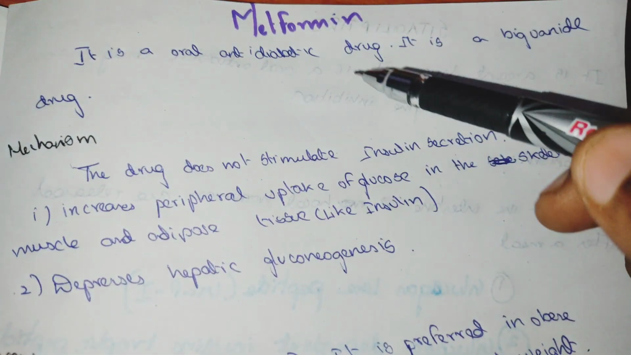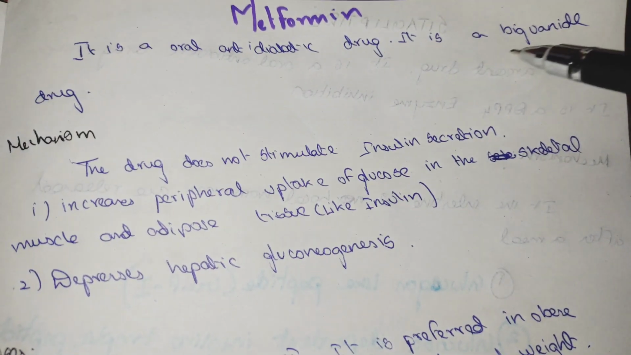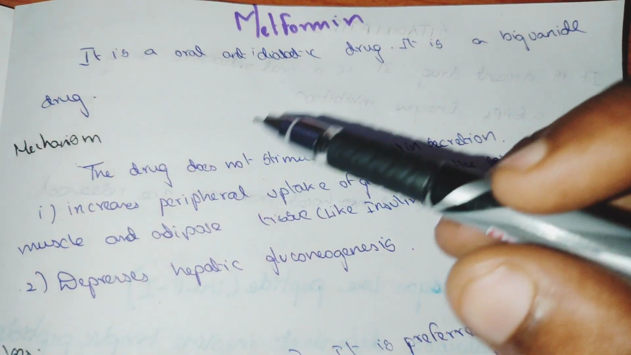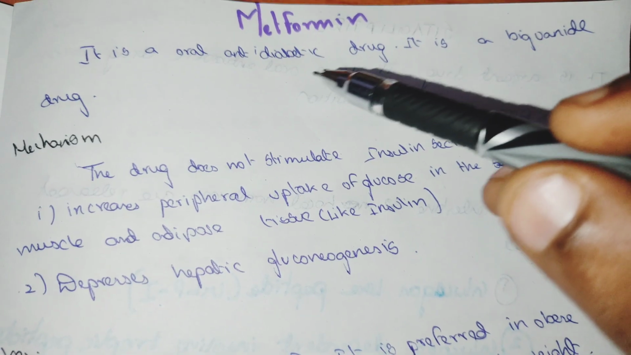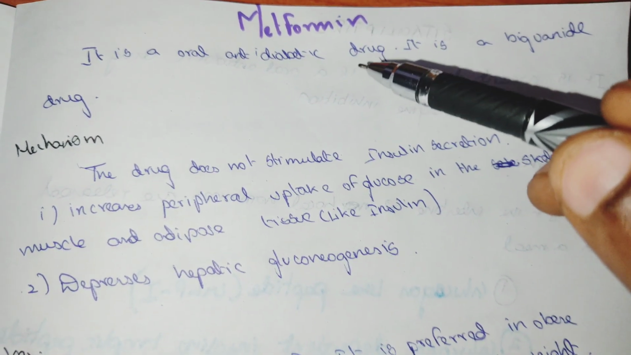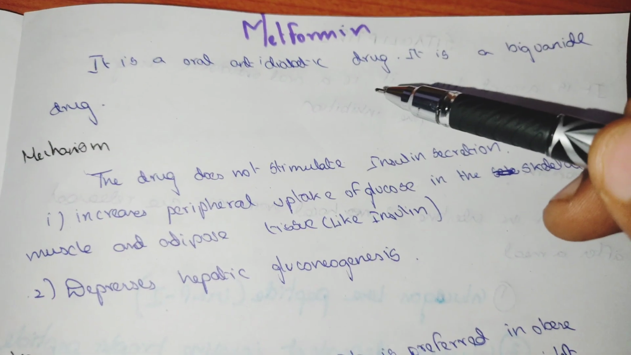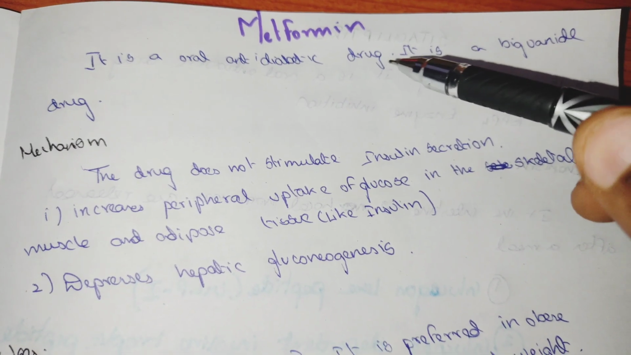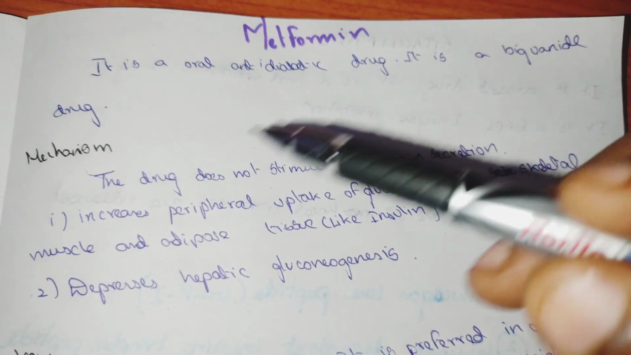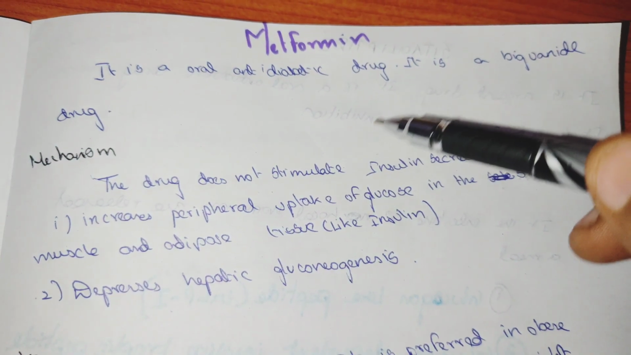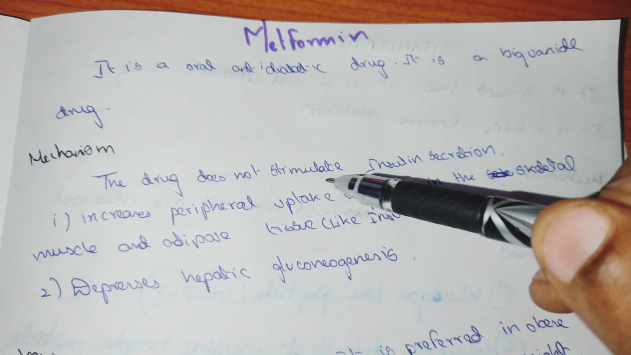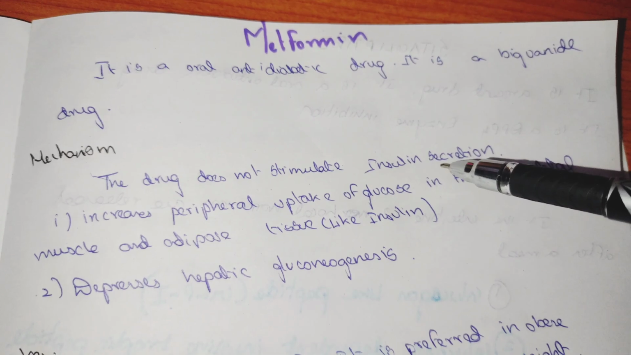Metformin is an oral anti-diabetic drug. It is a biguanide drug. It is taken orally, so it is an oral anti-diabetic drug. The mechanism of action of metformin is that the drug does not stimulate insulin secretion.